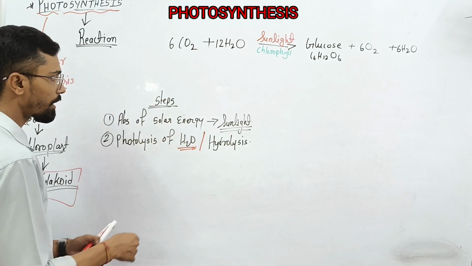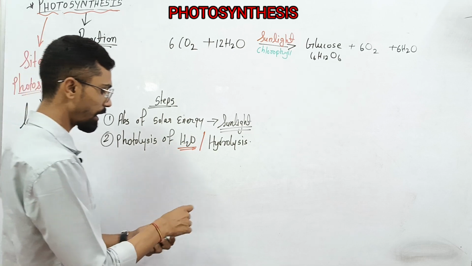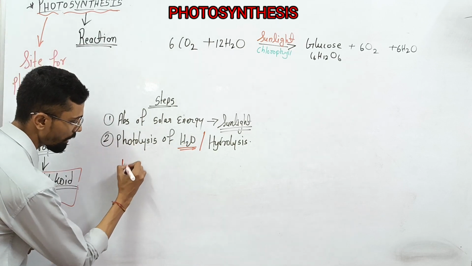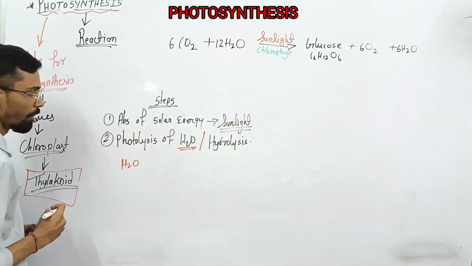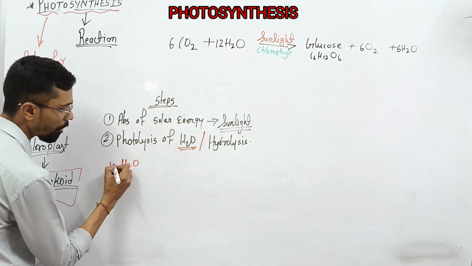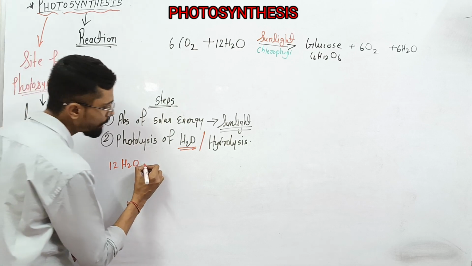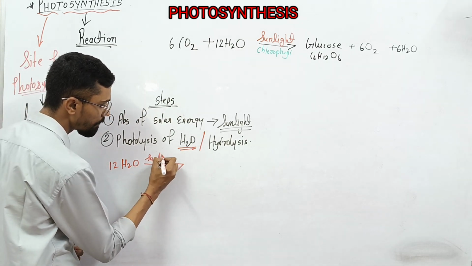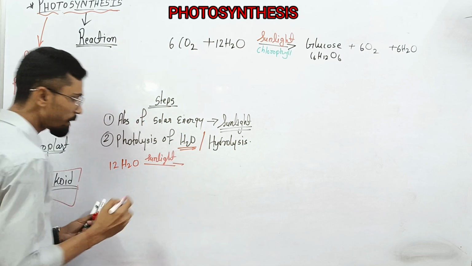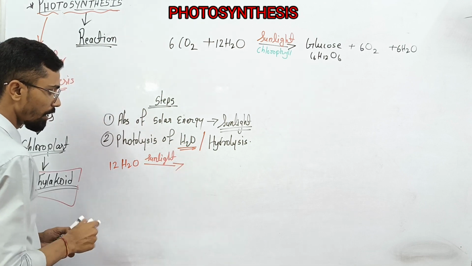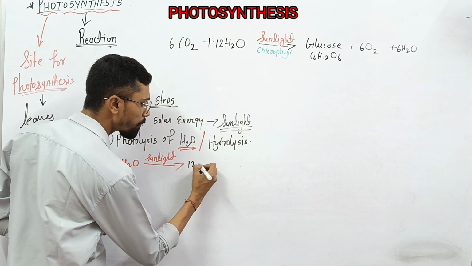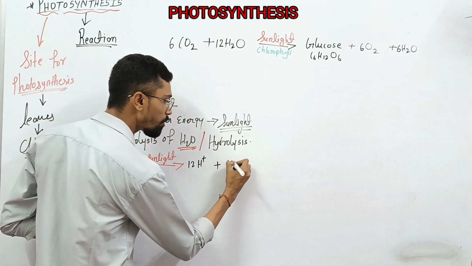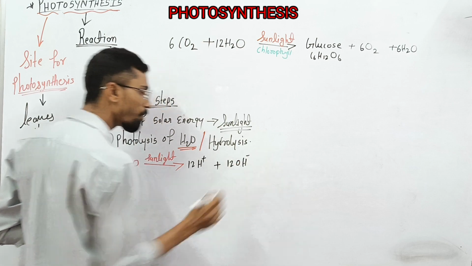Assume that this is an H2O molecule. We have 12 molecules of H2O. So when it breaks down in the presence of sunlight, this forms 12 molecules of H plus ion along with 12 molecules of OH minus ion.